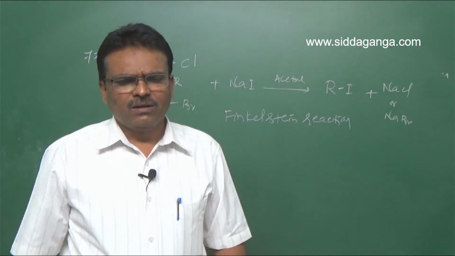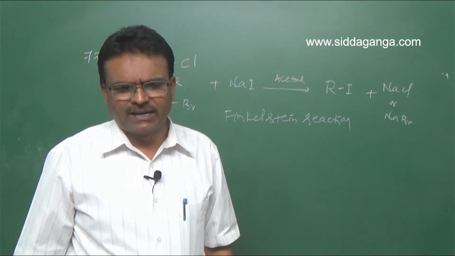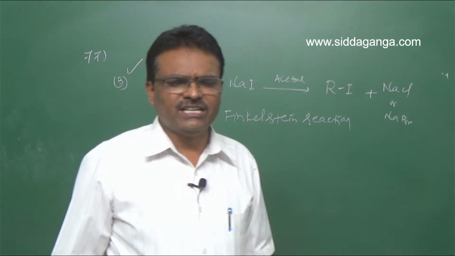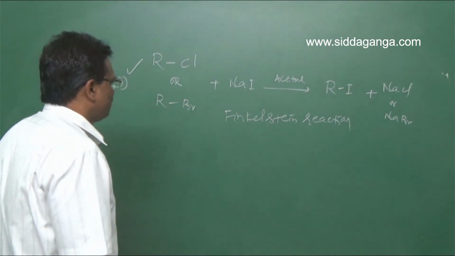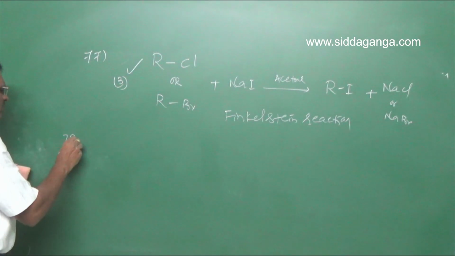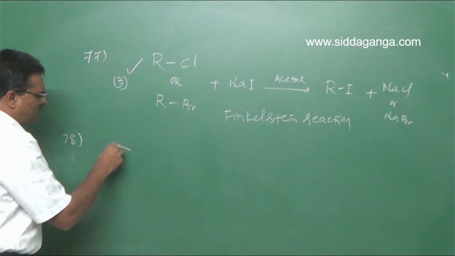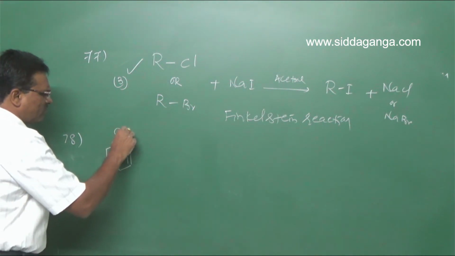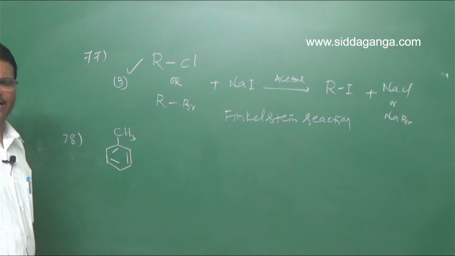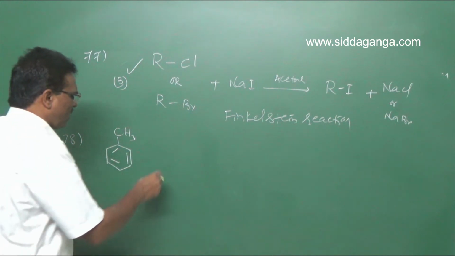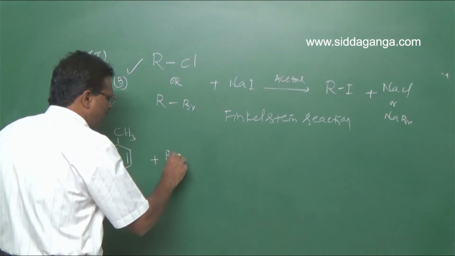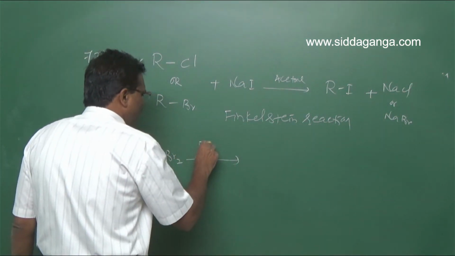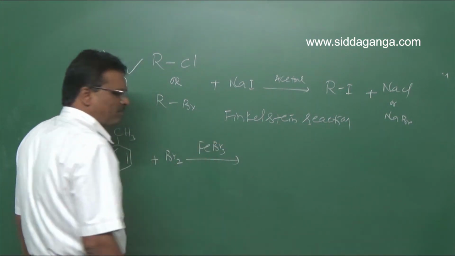Toluene with bromine in the presence of ferric bromide catalyst, the reaction is called. So for question number 78, toluene, C6H5CH3, when it is treated with bromine in the presence of ferric bromide catalyst.